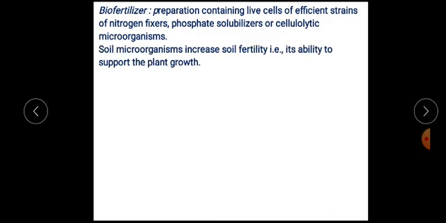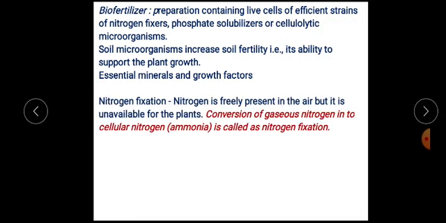So these soil microorganisms are responsible for increasing the fertility of soil, that is its ability to support plant growth. So these microorganisms are responsible for the supply of essential minerals and growth factors, and these are supplied to the plant, which improves its growth.